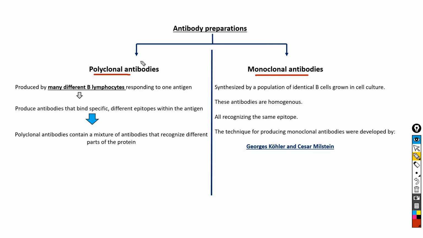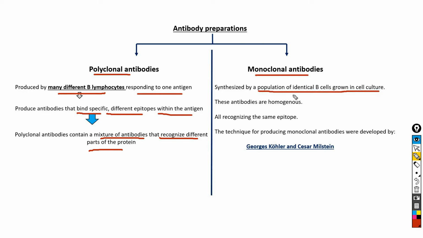The polyclonal antibodies are produced by many different B lymphocytes that respond to one antigen. As they are produced by many different B lymphocytes, polyclonal antibodies bind specifically to different epitopes within the same antigen. Therefore, we can say that polyclonal antibodies contain a mixture of antibodies that recognize different parts of the same protein, whereas monoclonal antibodies are synthesized by a population of identical B cells grown in cell culture.